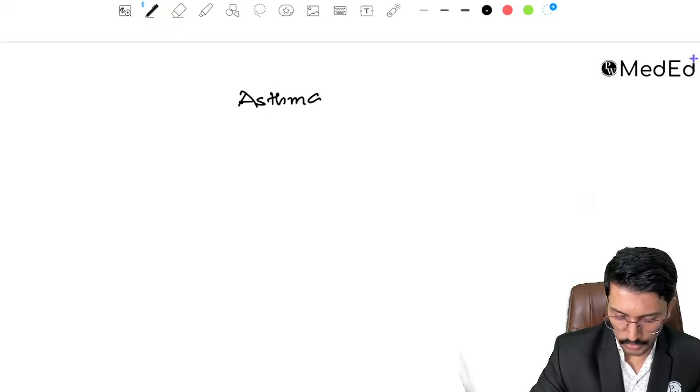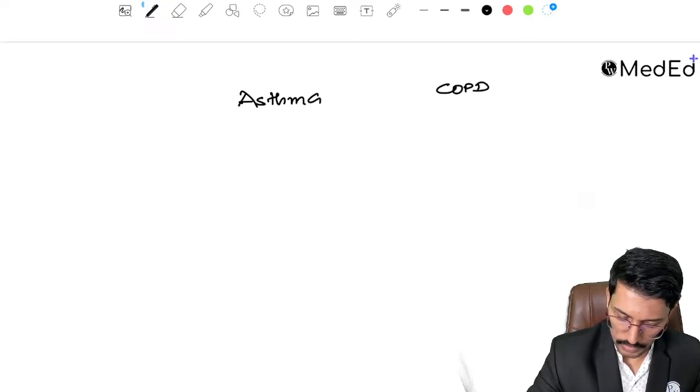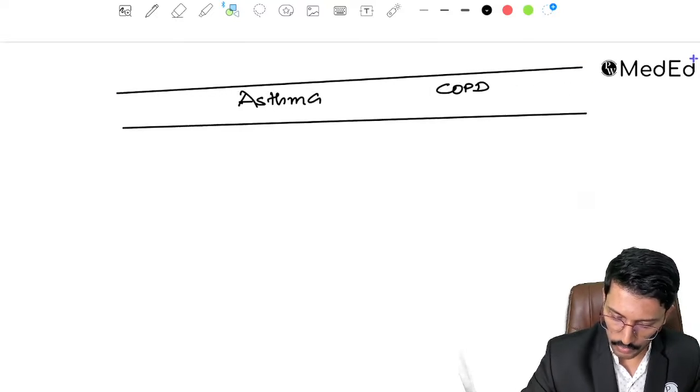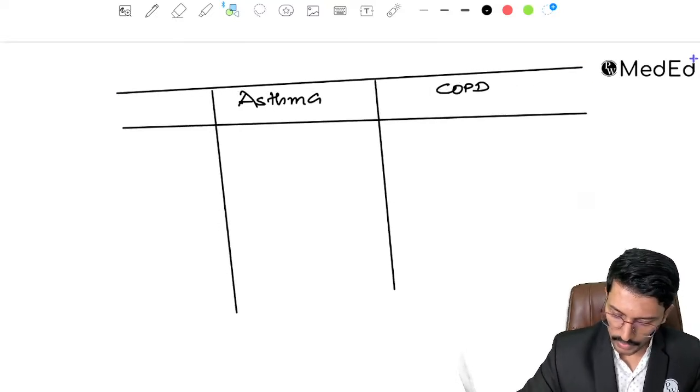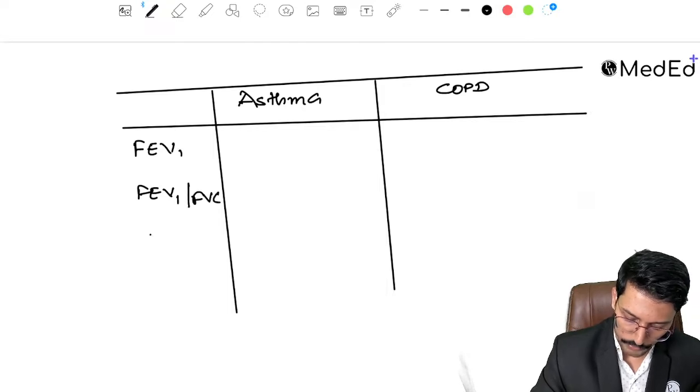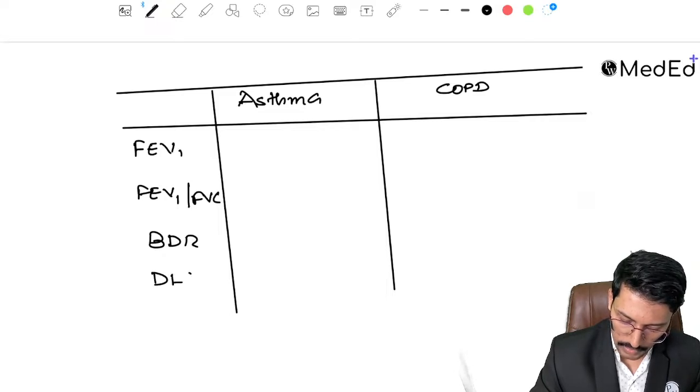That's a potential MCQ area for all of us. Few PFT parameters. First is FEV1. What happens to FEV1? What happens to the FEV1 by FVC ratio? What happens in the bronchodilator reversibility test, and what happens in DLCO?